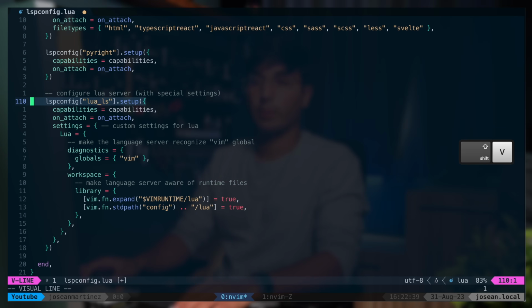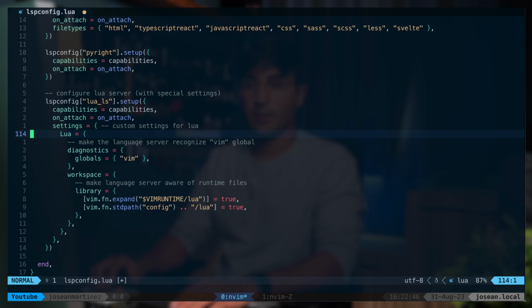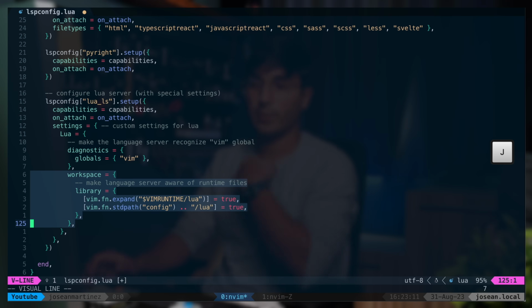Finally, I also have one for Lua. This is the config for the Lua language server. Again, we assign the capabilities, the onAttach function, and this one has some additional settings. We have to set this diagnostics property so that the language server can recognize the Vim global variable. And we also want to make the language server aware of any runtime files.